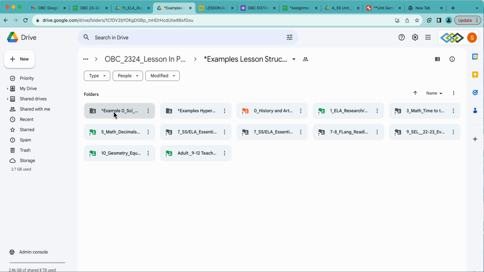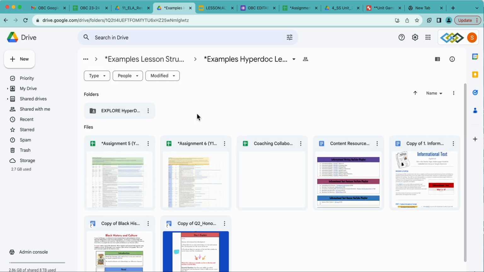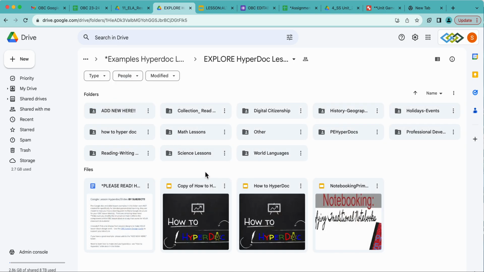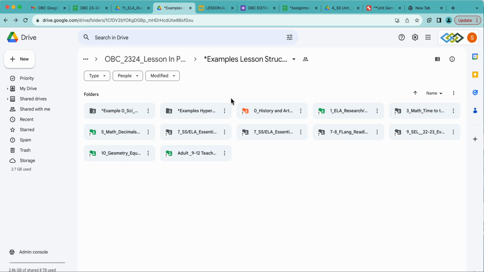When you click in here, just so you know, these are all lessons from last year that are examples. And right here where it says example HyperDoc lesson blocks, if you click in here, you will find all sorts of different ideas for using Google Docs and Google Slides as HyperDocs, HyperSlides to guide students through lessons. This has all sorts of different lessons organized in content area, all sorts of very great things. So just so you know, that's where your creativity is going to come through in your lesson.